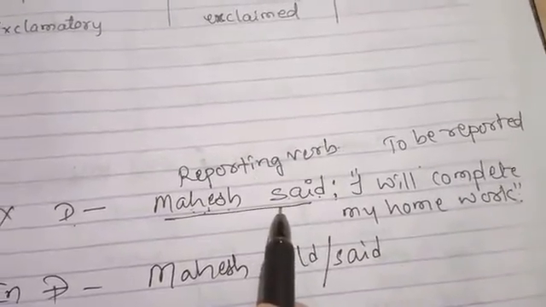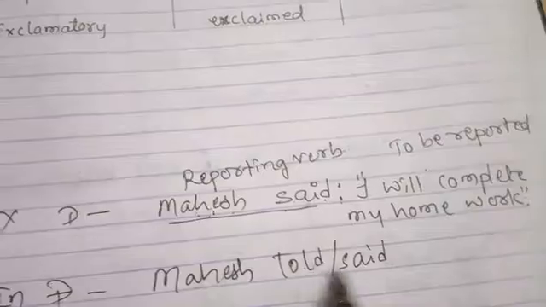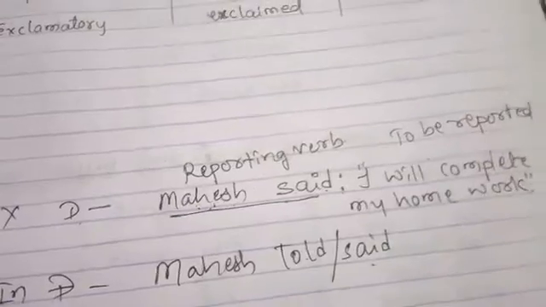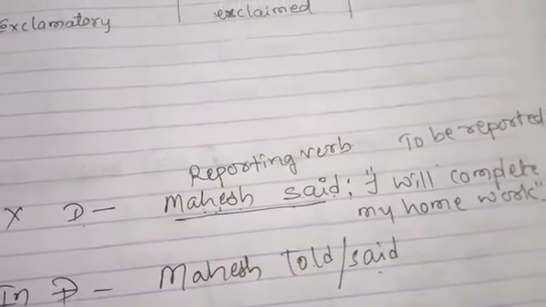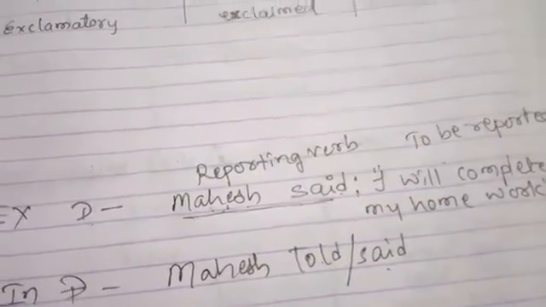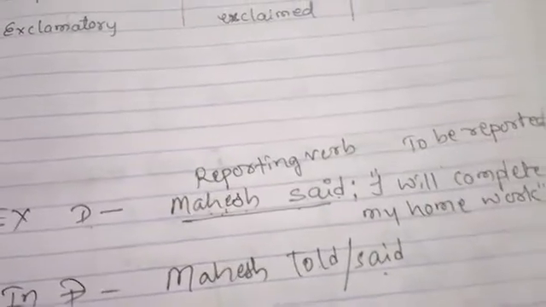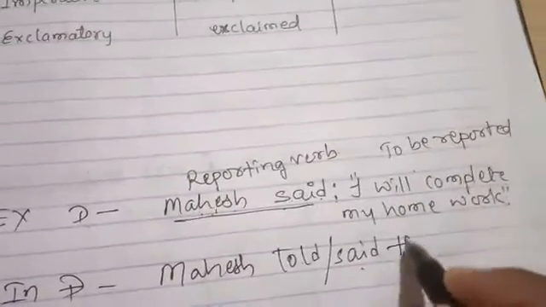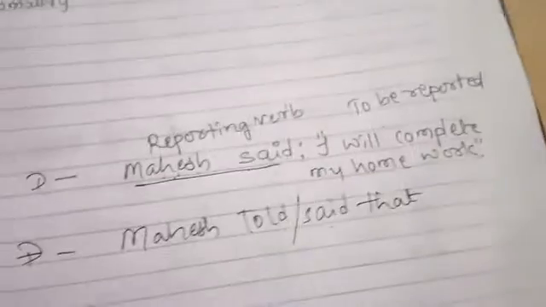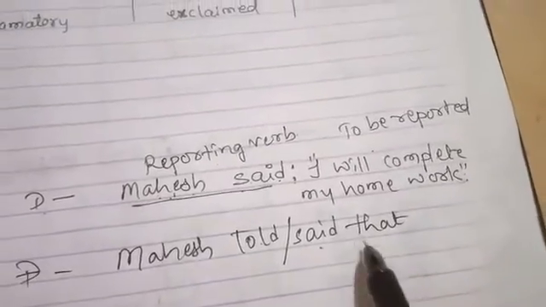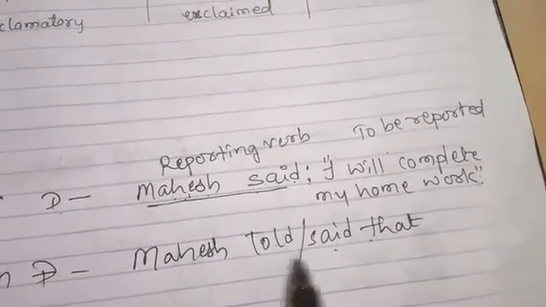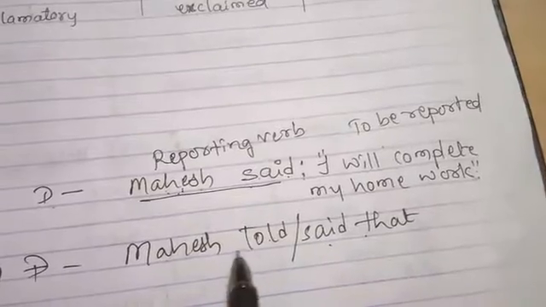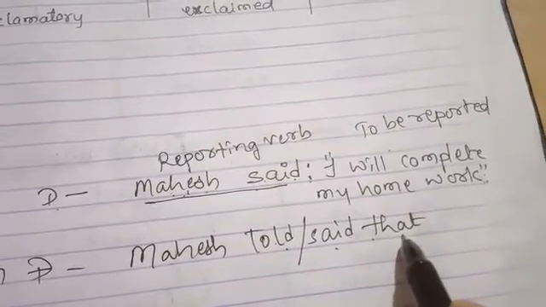If it is an assertive sentence, said or told will come, and in the joining words, what did I tell? That is fixed. If an assertive sentence comes, in the place of joining words, what do you bring? That. See, that. Okay.